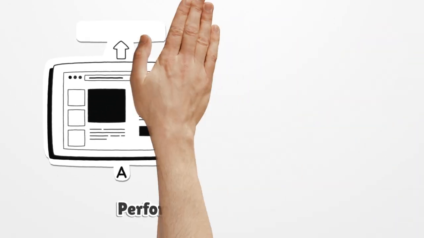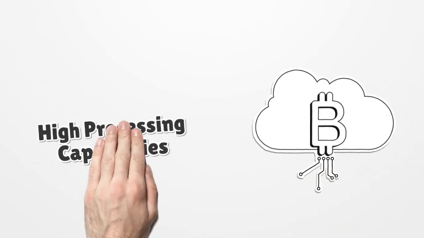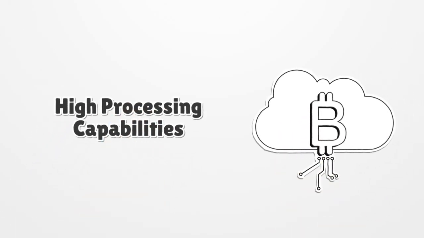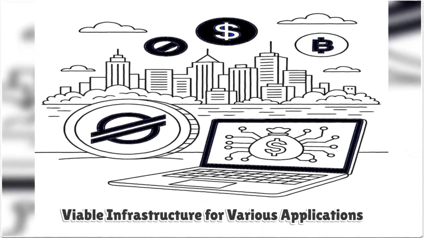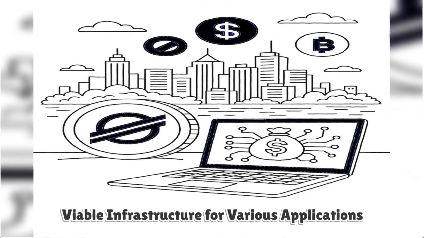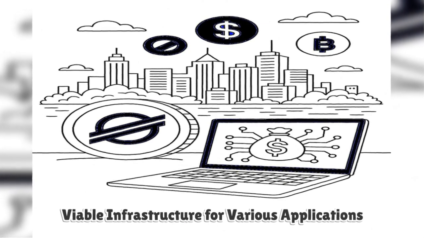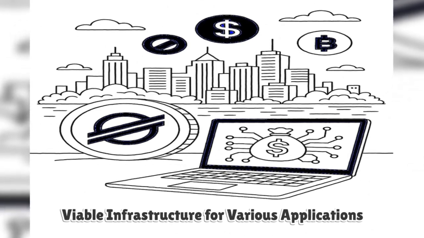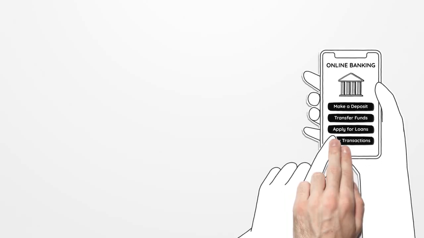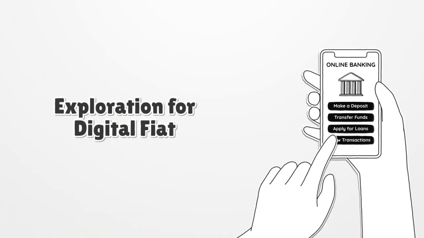Performance is another major advantage highlighted in the white paper. Because the Stellar Consensus Protocol does not require energy-intensive mining, it can process thousands of transactions per second with settlement finality in just a few seconds. This performance, combined with very low costs, positions Stellar as a viable infrastructure not only for remittances and payments but also for tokenization projects, decentralized applications, and even central bank digital currencies. Several governments and institutions have already explored issuing digital fiat on Stellar because of its efficiency and compliance features.